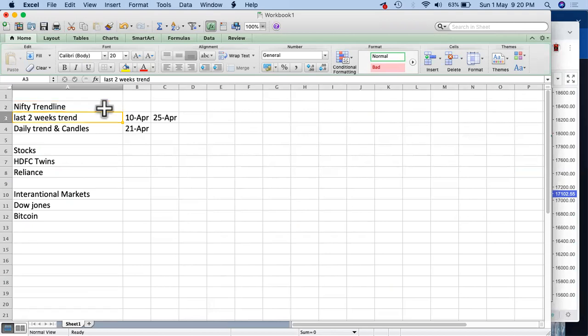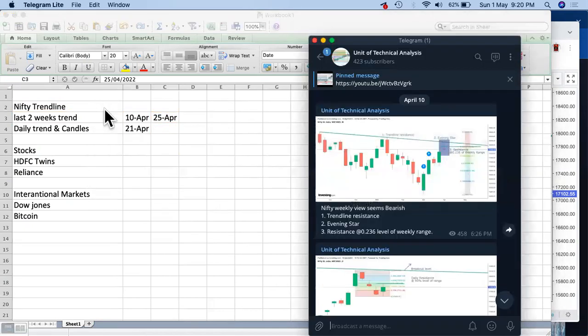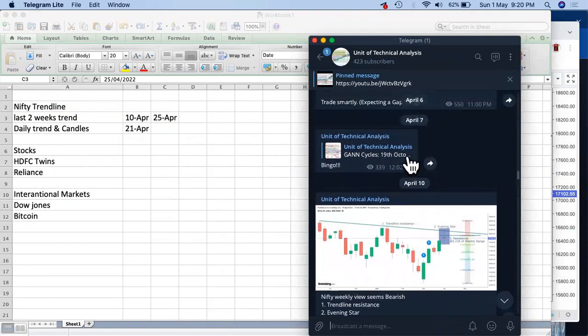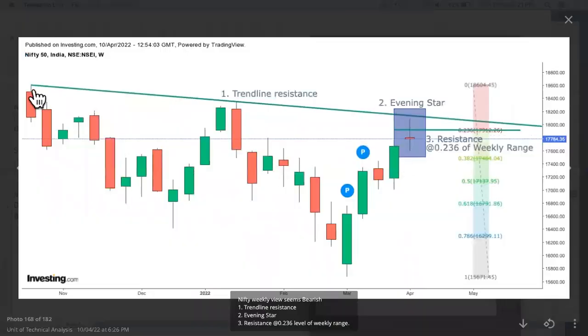Overall, it looks bearish. Last 2 week trend, that is 10th April and 25th April, let's try to see that on our Telegram channel. So what we saw in the previous Telegram channel discussion that we had, first of all, as we told, we had an evening star. That was the first negative sign on the weekly chart. Second, it has closed below the 0.236 level of the complete range.